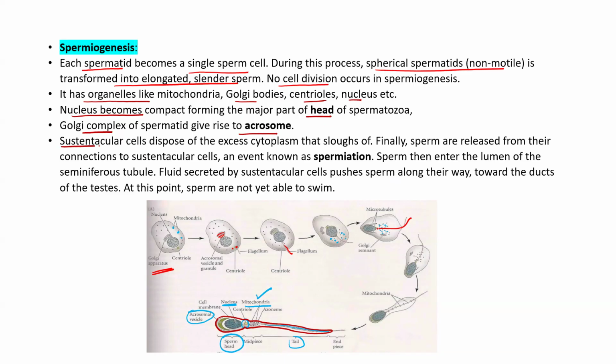Clear? Sertoli cell will remove the excess cytoplasm, and finally the sperms are released from their connection, and this process is known as spermiation, means they are released into the lumen of the seminiferous tubule. Sperm then enter the lumen, and fluid secreted by the cells pushes them towards the duct, means from the seminiferous tubule they will go to the rete testis, then to the vasa efferentia, and from vasa efferentia to the epididymis. And we studied on the previous slide that in the epididymis, these duct systems are meant for storage, motility, and maturation.